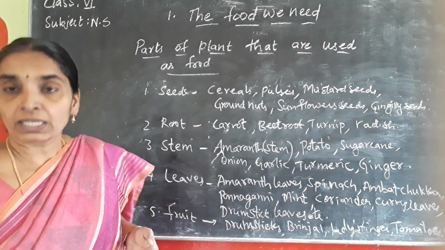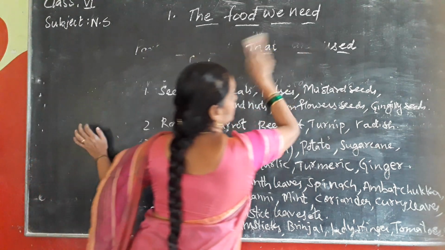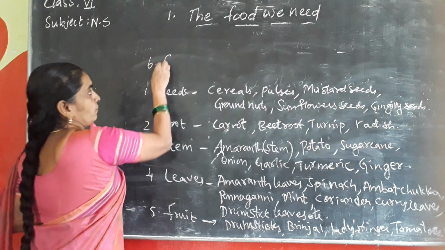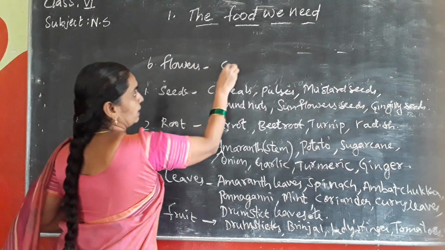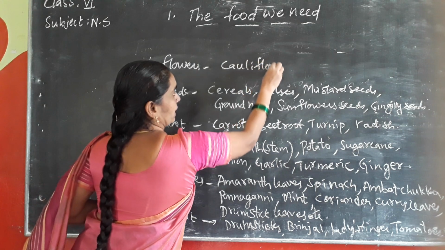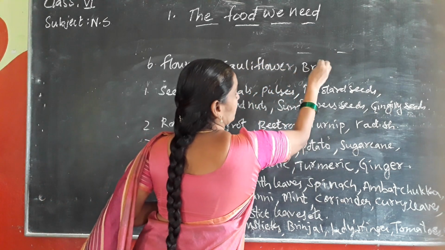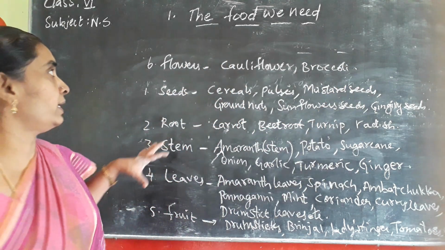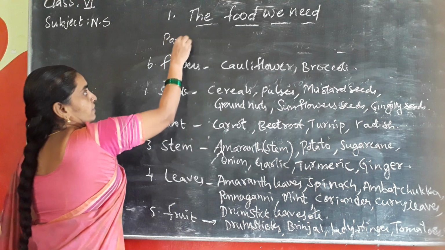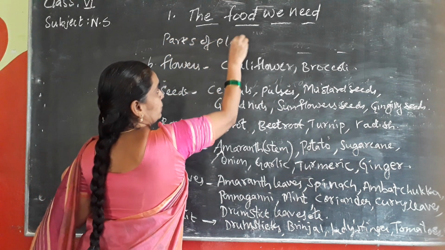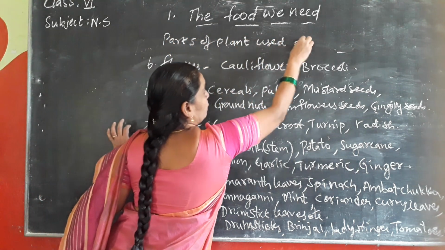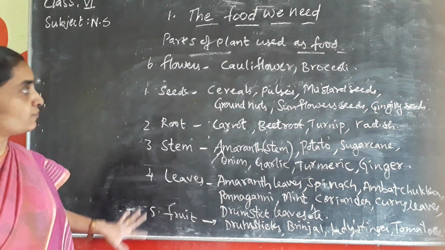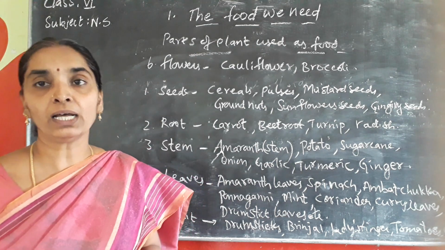Flowers are like cauliflower, broccoli, or the flowers that we get from the plants. They are used as food. So flowers are also included in our diet. Cauliflower, broccoli. Okay, so these are the parts of the plant that are used in our food. Okay, children. Now you know it. These are the parts of the plant used as food. 6 parts. You keep it in mind. That is seeds, roots, stem, leaves, fruits, and flowers. All the parts are used in our food.